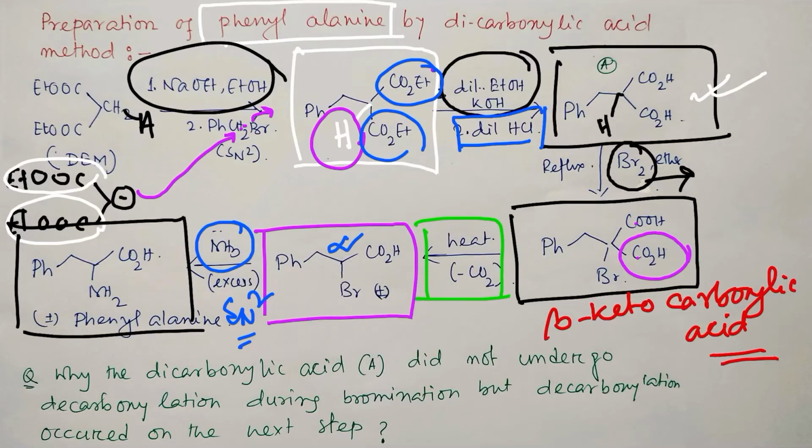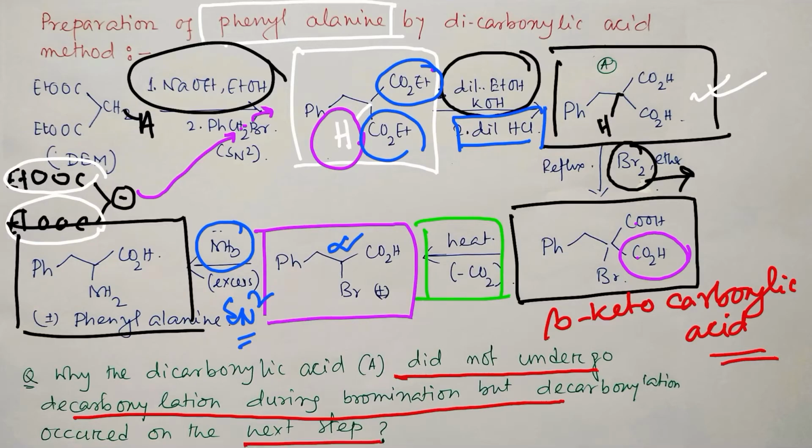Now the question is about bromination again. The dicarboxylic acid did not undergo decarboxylation during bromination, but in the next step it does. To understand this, you need to think about another thing. We haven't taken PBr3, only Br2. Why? Because of these 2 carboxylic acids, this compound undergoes enolization very easily, and we know enols are good nucleophiles. That's why they react with bromine and undergo bromination.